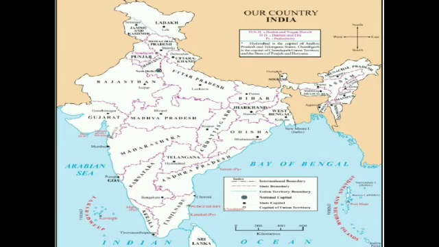They have mentioned the national capital New Delhi and the symbol for national capital. You can see a similar symbol here. So the capital of India is New Delhi. Now children, can you find your state? What is the name of our state? Yes, it is Maharashtra and you can find Maharashtra here.